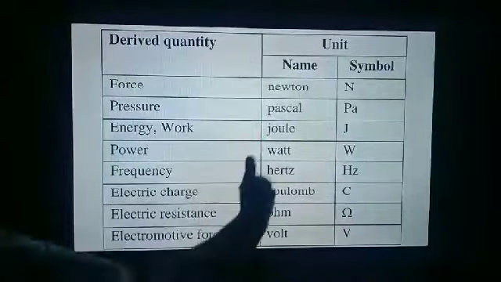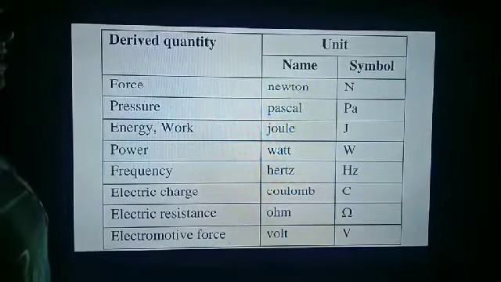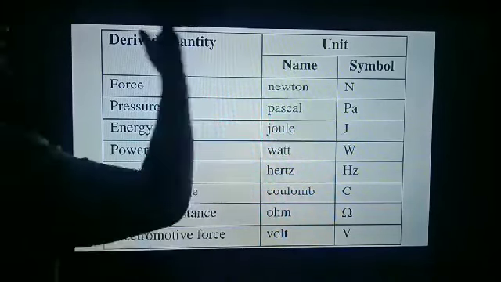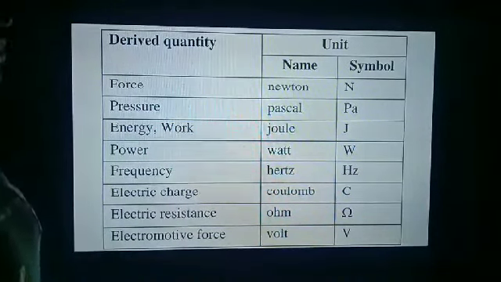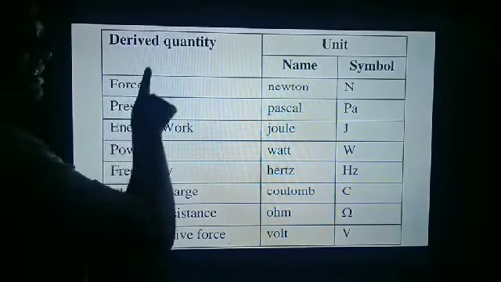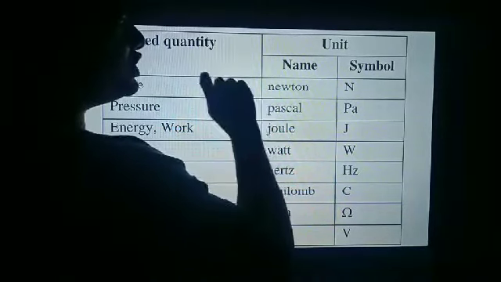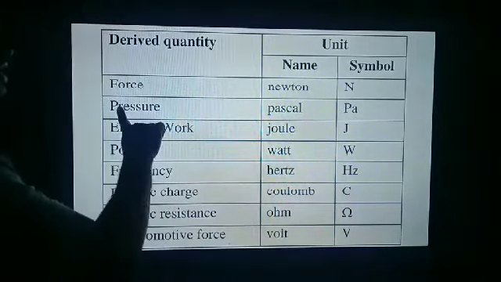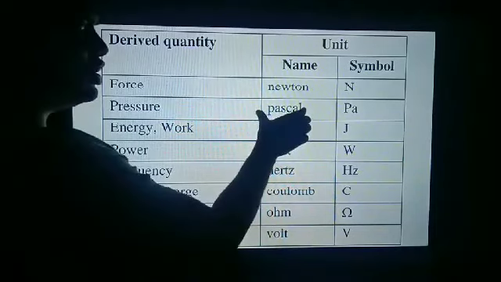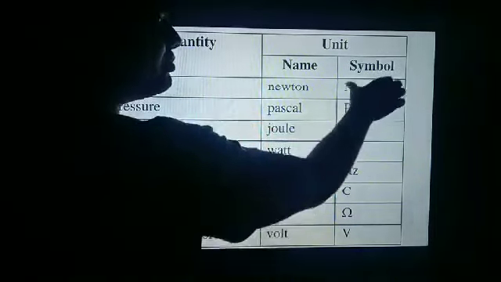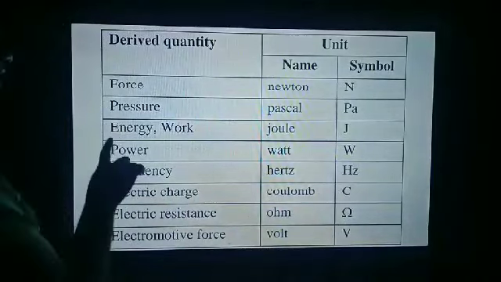Now, these are some important derived quantities for your syllabus. Only these derived quantities you have to learn. Force is a quantity, unit is Newton, symbol is capital N. Pressure is a physical quantity, unit is Pascal, symbol is capital P, small a.